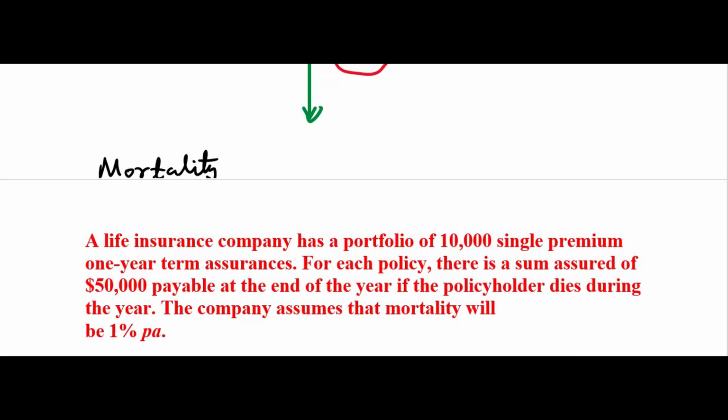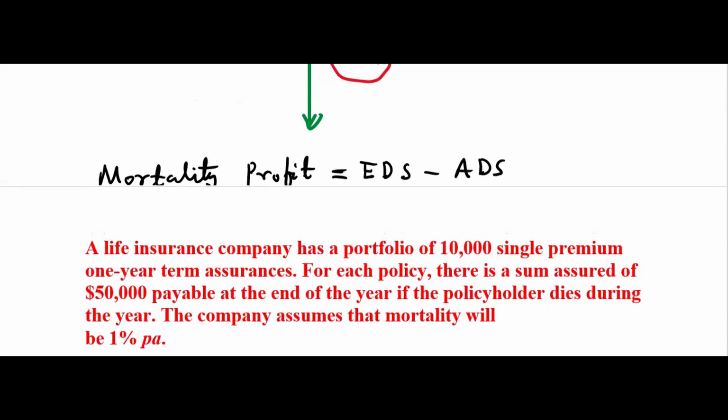Mortality profit. The formula is expected death strain minus actual death strain. What is death strain? Let me explain.